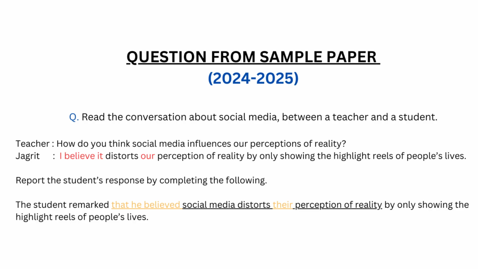Now look at the answer. Instead of it in the question, social media is used in the answer. The word distorts in the question does not change to distorted in the answer, as the statement is still relevant. So the answer is, the student remarked that he believed social media distorts their perception of reality by only showing the highlight reels of people's lives.